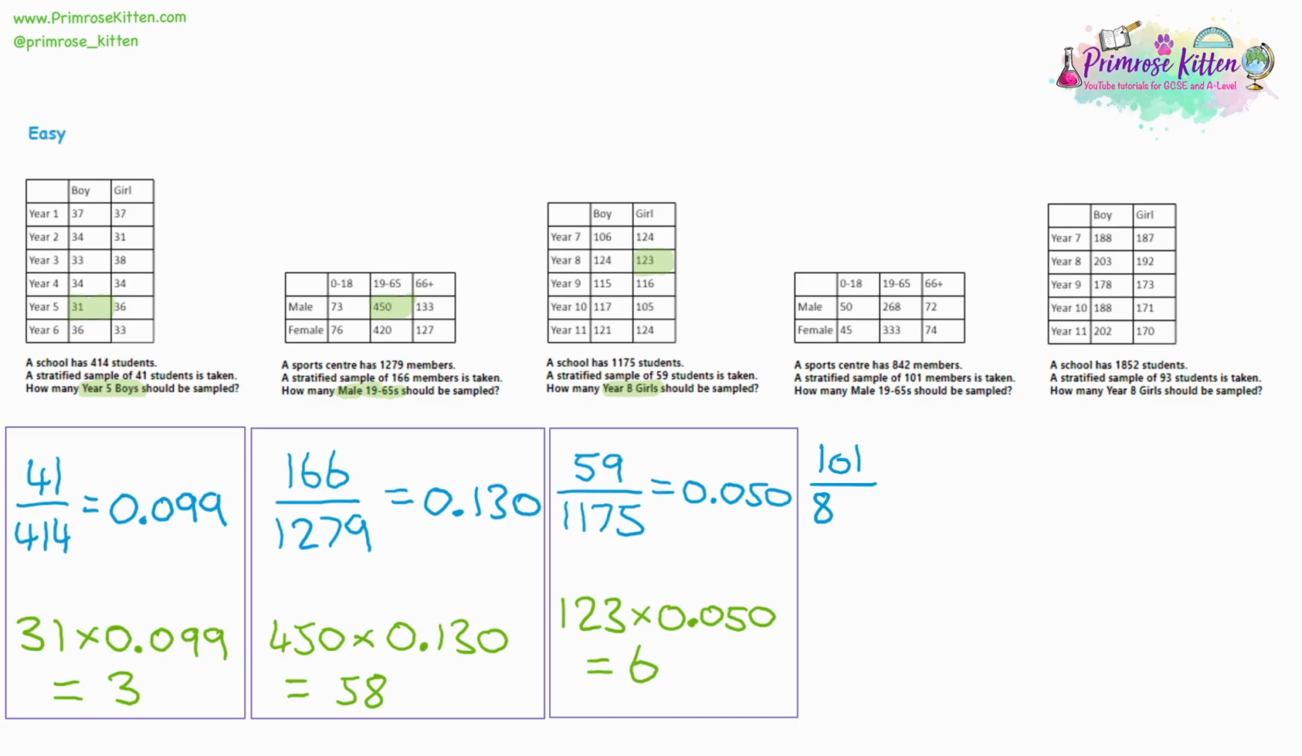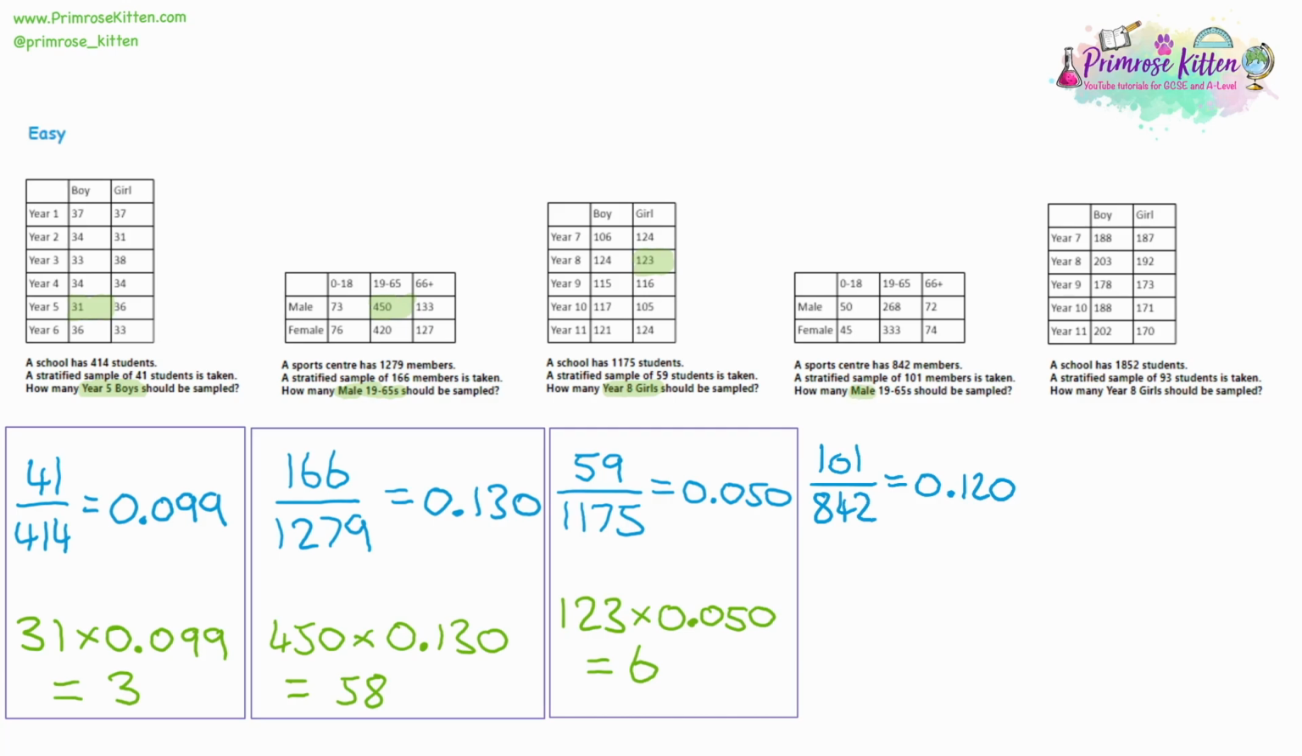Now for question 4, we are sampling 101 people out of 842 at a sports centre. So we type that into our calculator, and we should be getting 0.120 to 3 decimal places. Again, to make it a bit more understandable, as a percentage, that would be 12%. Now, we're not actually designing the whole survey, we're just testing our math skills, so we're only going to find one part of the survey.